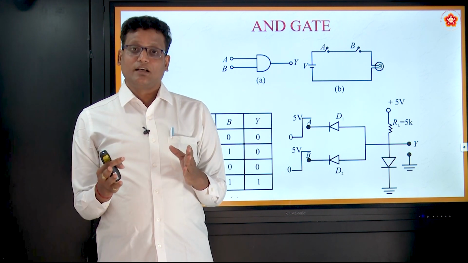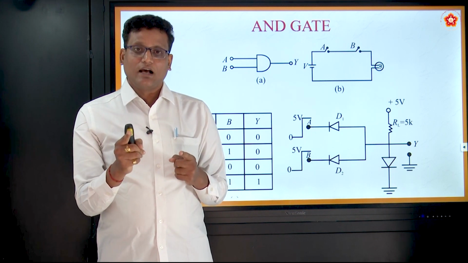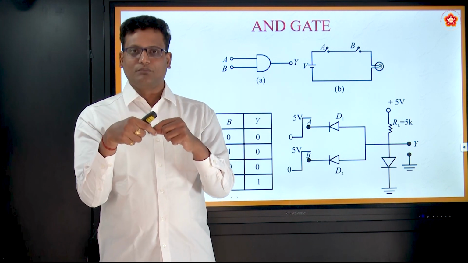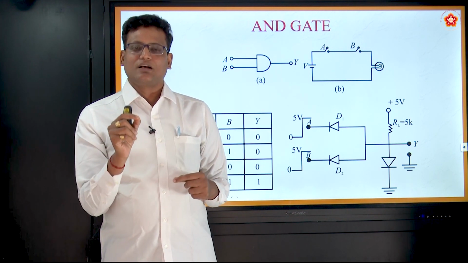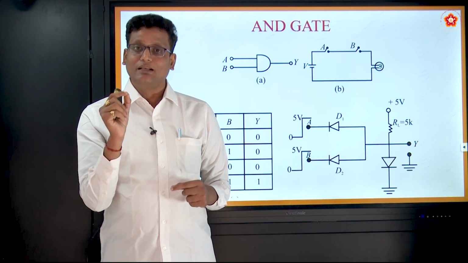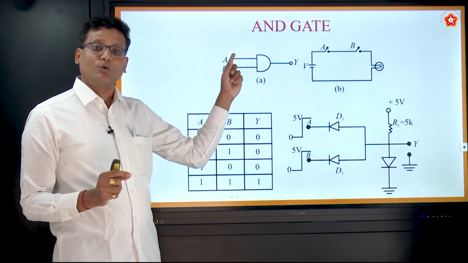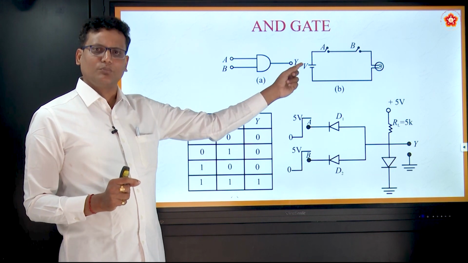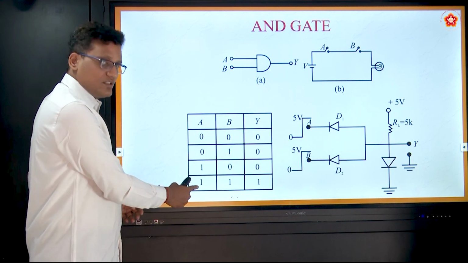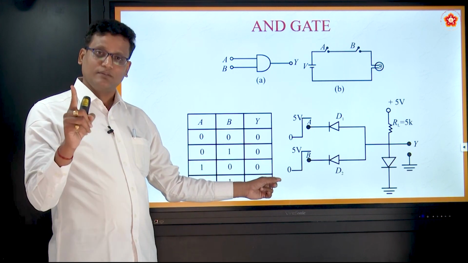So like that, if you have two inputs at a time to a gate, and if you get an output because of the combination of these two inputs, that is called a combinational circuit. And the fundamental entity is the AND gate, because these two inputs are coincidental and you will get an output. What is coincidental? Here we have a truth table. Here this is 1, this is 1. Then only you will get output 1.